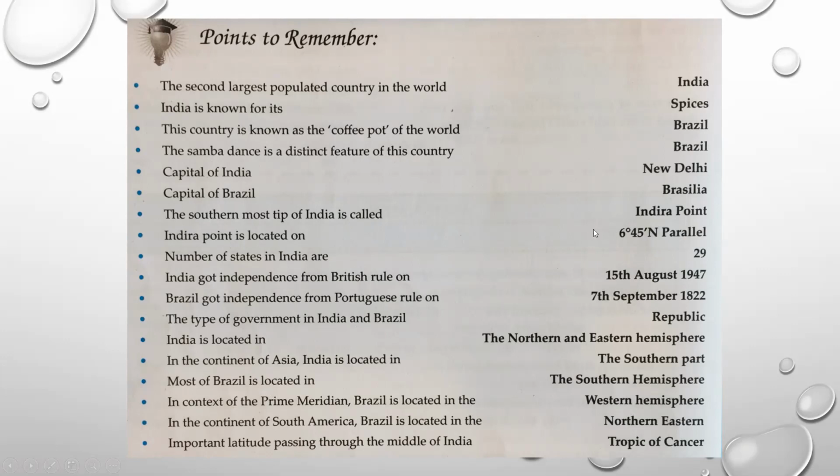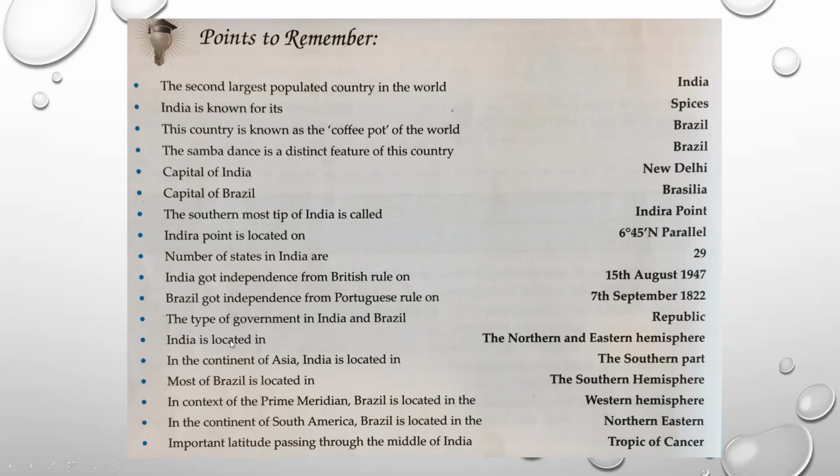These 2 points are often asked in fill-ups or one-line question answers. Number of states in India, here it is given 29, but as some changes have taken place last year, now there are 28 states in our country. India got independence from British rule on 15th August 1947, and Brazil became free from Portuguese rule on 7th September 1822. Both countries, India and Brazil, have a republic type of government.